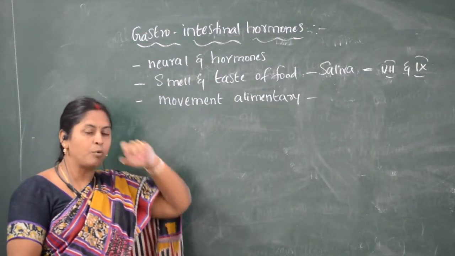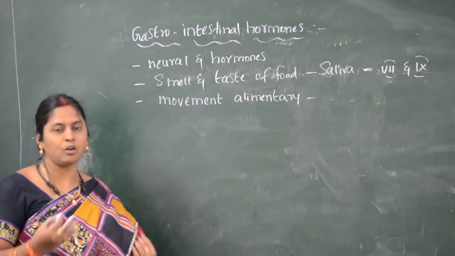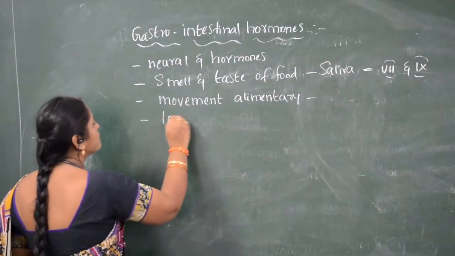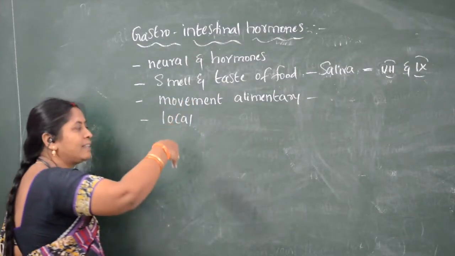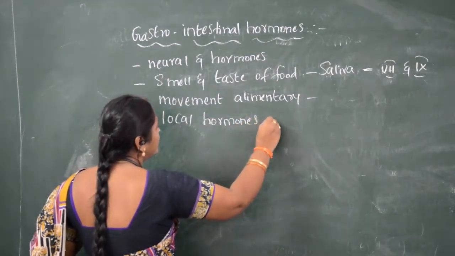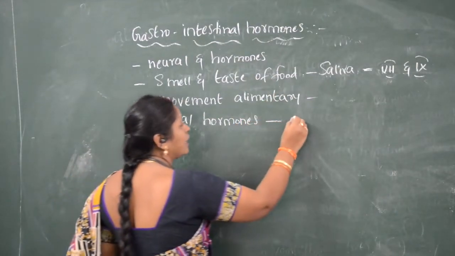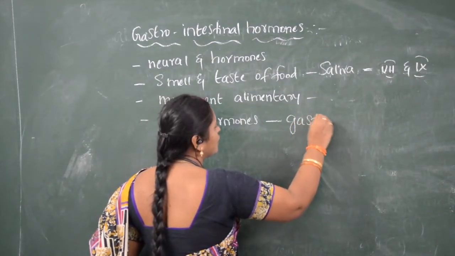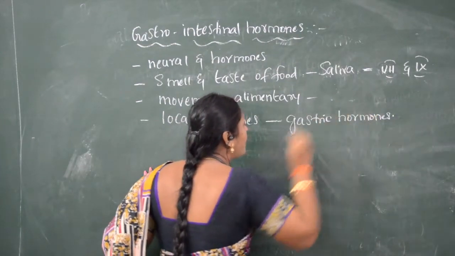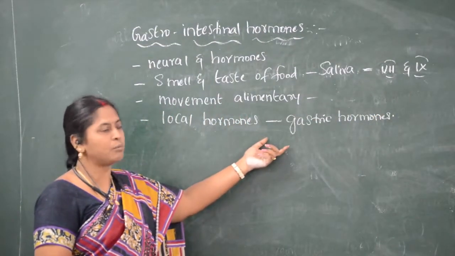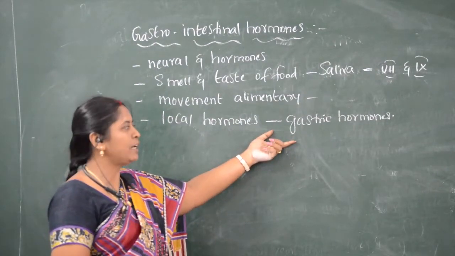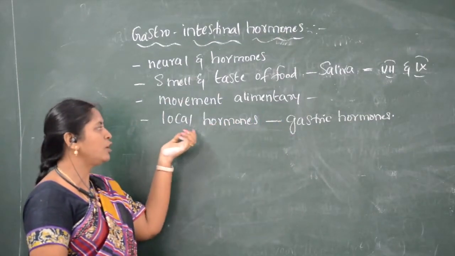Which hormones control the alimentary canal to function in a smooth way? There are some local hormones which are produced inside the alimentary canal. Those hormones are called gastric hormones. What are gastric hormones? Gastric hormones are the hormones which are produced in the alimentary canal. They are called local hormones.